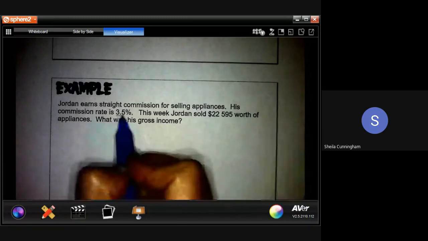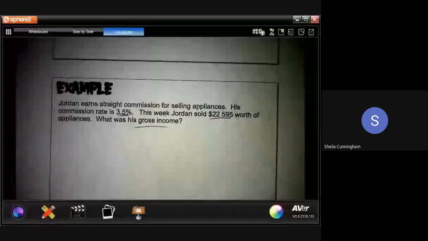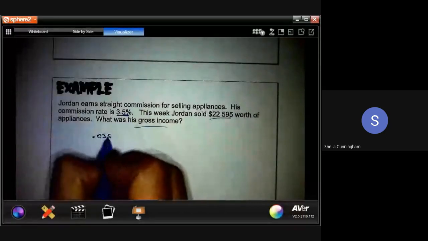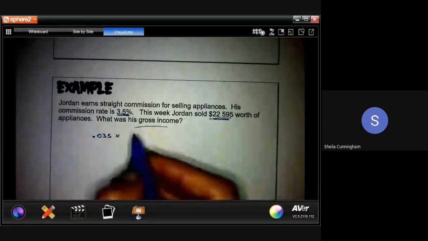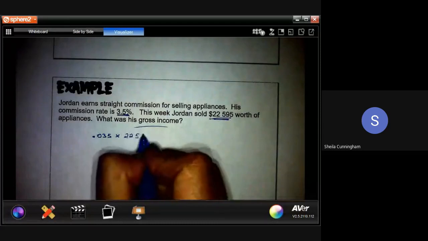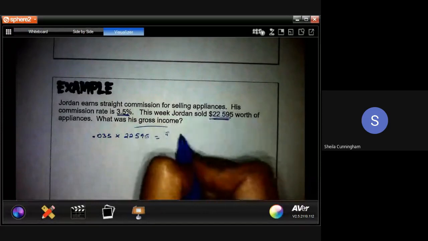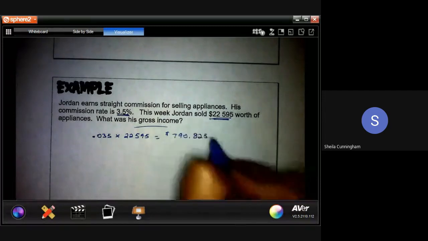His commission rate this time is 3.5%. And this week, Jordan sold $22,595 worth of appliances. We want to know how much he is grossing, so before deductions, what he's making. Again, there's that percentage piece. We take that percentage, divide it by 100, and then multiply that percent by how much product he sold, in this case the $22,595. When we multiply those together and put it into the calculator, it's going to come out like this.